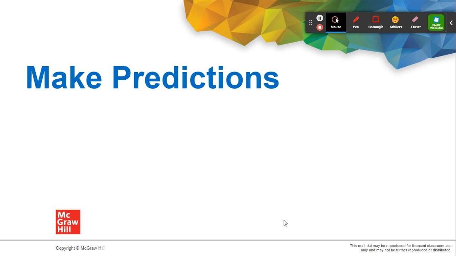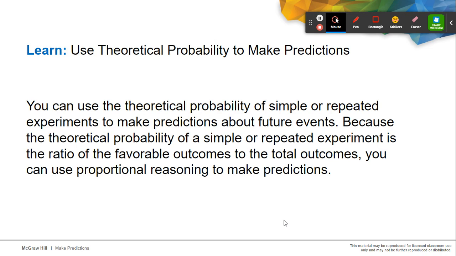We can use probability to predict the next thing that will happen. As I've told you before, probability is very useful in making decisions. You can use the theoretical probability of simple or repeated experiments to make predictions about future events. Because the theoretical probability of a simple or repeated experiment is the ratio of favorable outcomes to the total number of outcomes, you can use proportional reasoning to make predictions. We are going to use proportion this time in making our prediction, which will make our life easier.